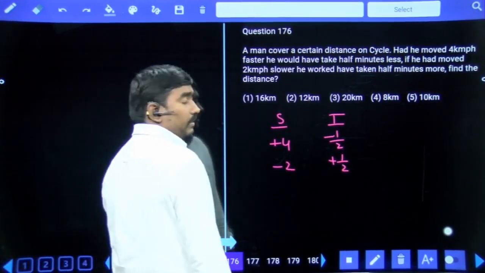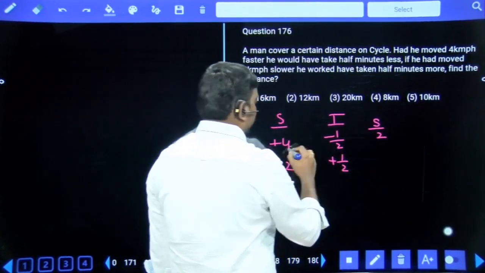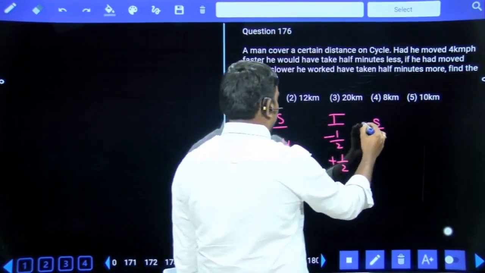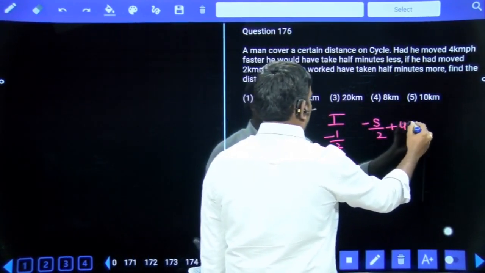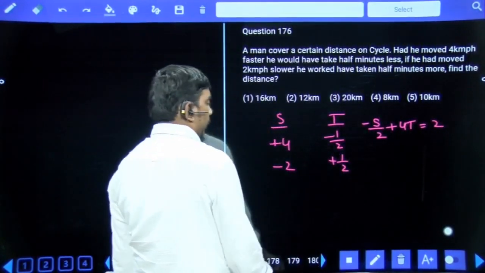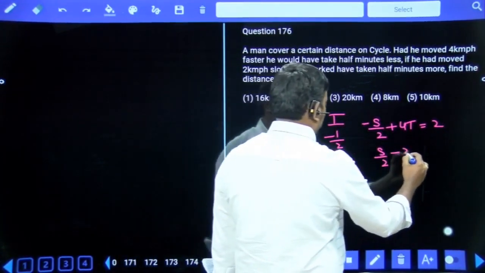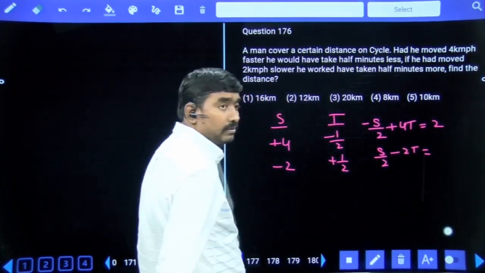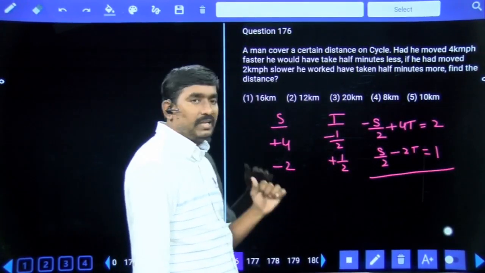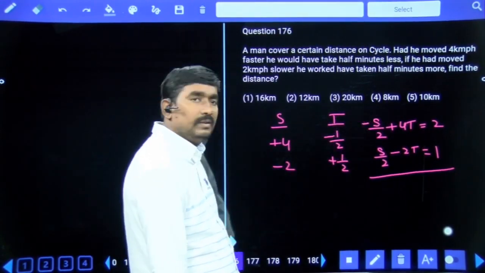Apply the shortcut directly. Cross multiplications. Half into s, s by 2 plus 4t. Sorry, first one. Minus 1 by 2 into s means minus s by 2 plus 4t is equal to 4 into 1 by 2, which means 2 only. Next one, 1 by 2 into s means s by 2 minus 2t is equal to minus 2 into 1 by 2, which means 1. While taking the distance, which means speed into time, ignore the symbol. 2 into 1 by 2 means 1. 4 into 1 by 2 means 2.